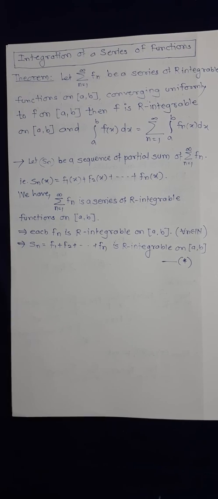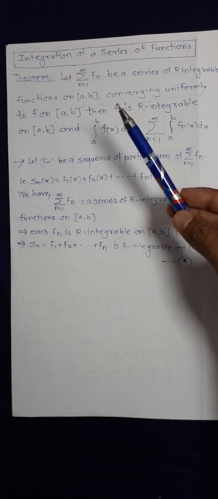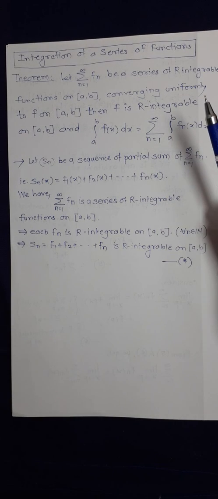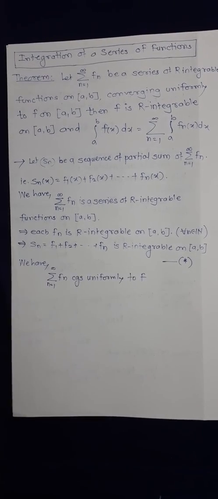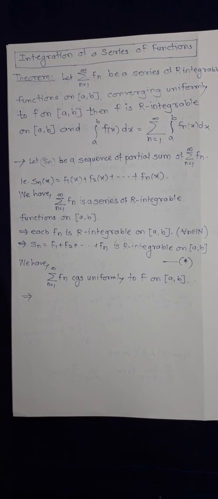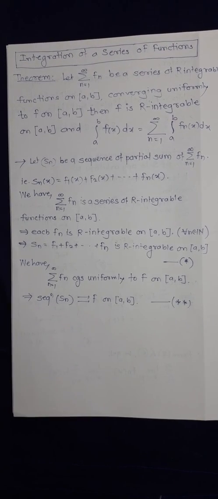Let us move towards the second piece of information. What is it? Summation Fn converges uniformly to F on the closed interval [a, b]. As the series summation Fn converges, the corresponding sequence of partial sums also converges. Therefore the sequence Sn converges uniformly to F on the closed interval [a, b]. I will call it double star. Sorry, it's not an equation, it's a statement.